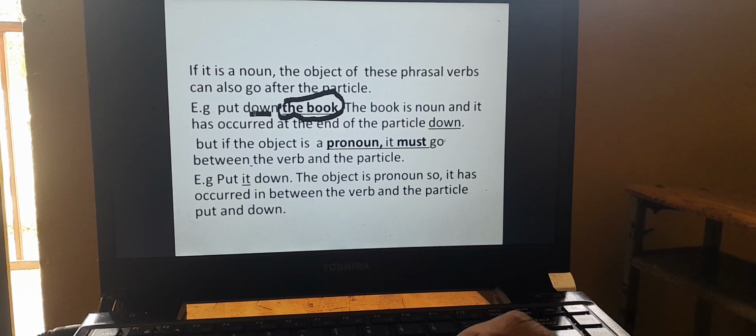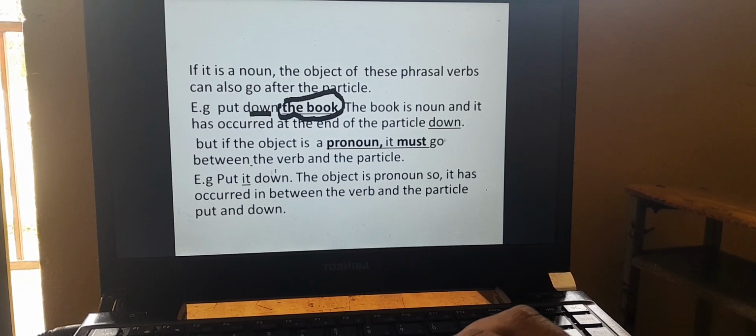Put down is the verb and the particle. So the object has occurred after the particle down: put down the book. The book is a noun and it has occurred after the particle down.